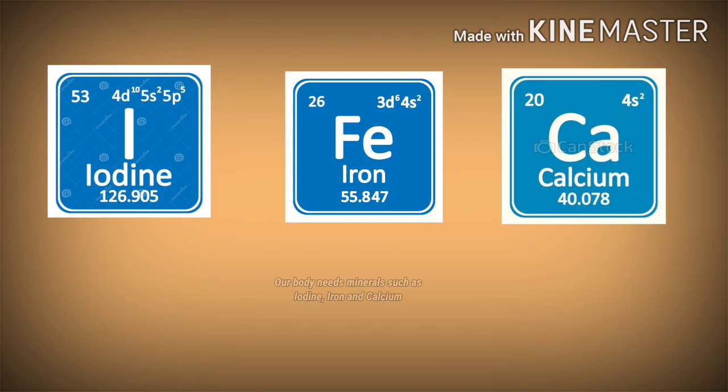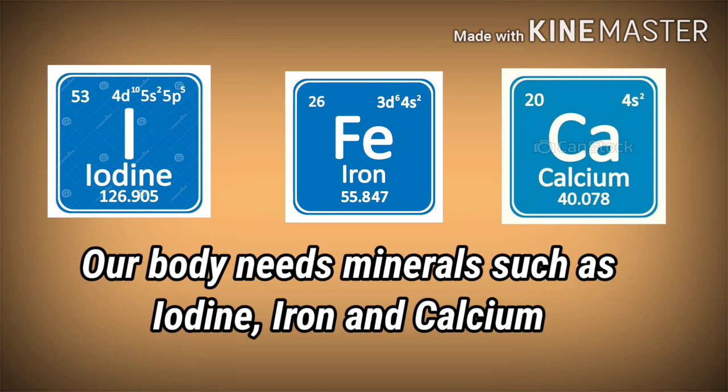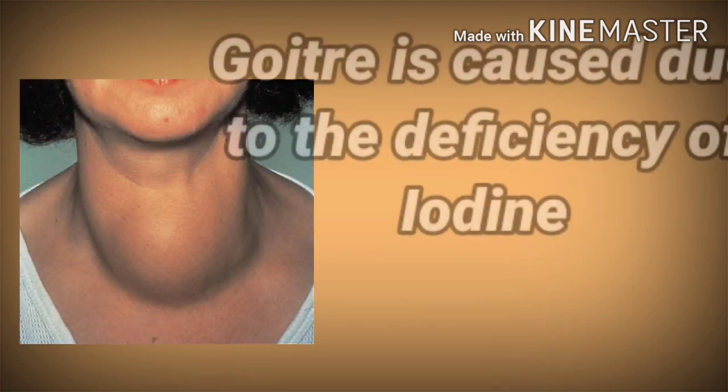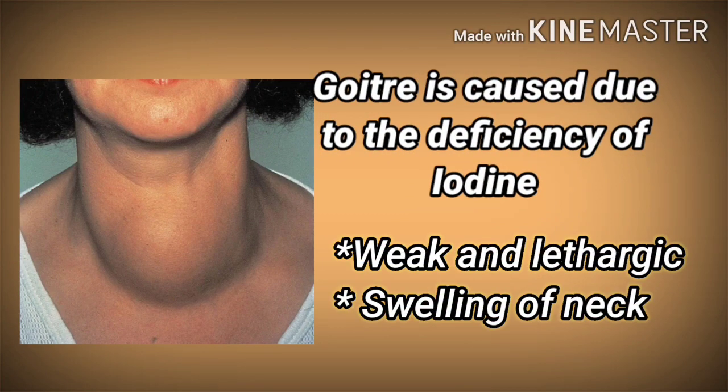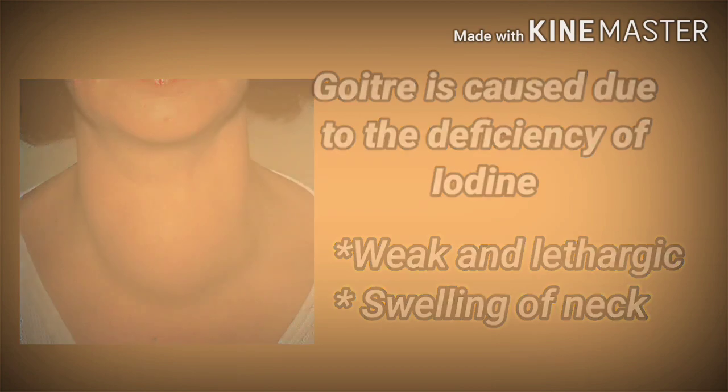Our body also needs minerals like iodine, iron and calcium to stay healthy. Goiter is caused due to the deficiency of iodine. A person suffering from goiter will be weak and lethargic. In extreme cases, one develops swelling in the neck.